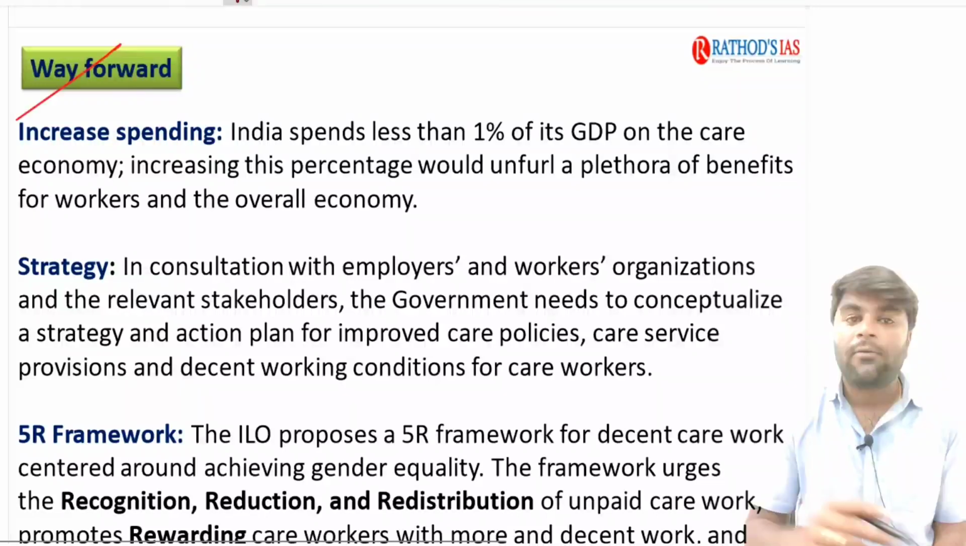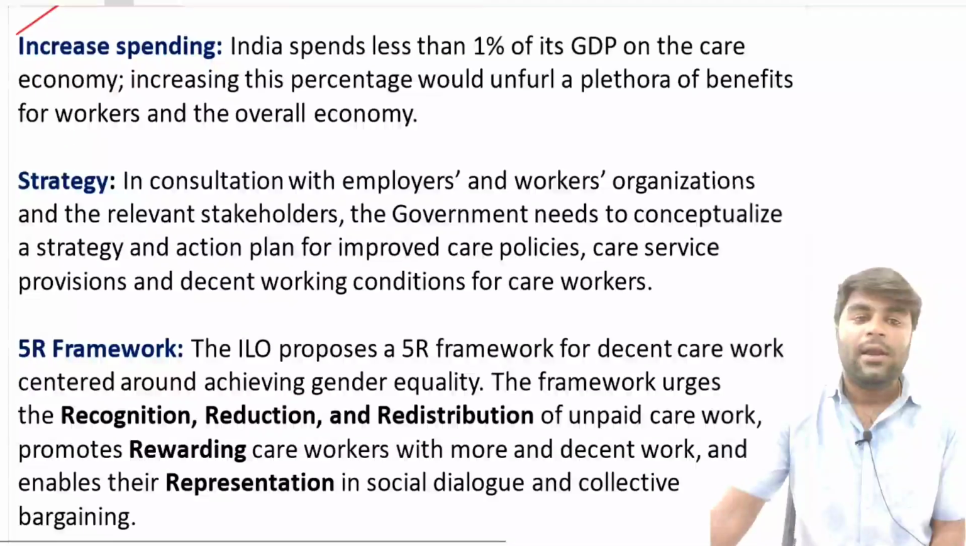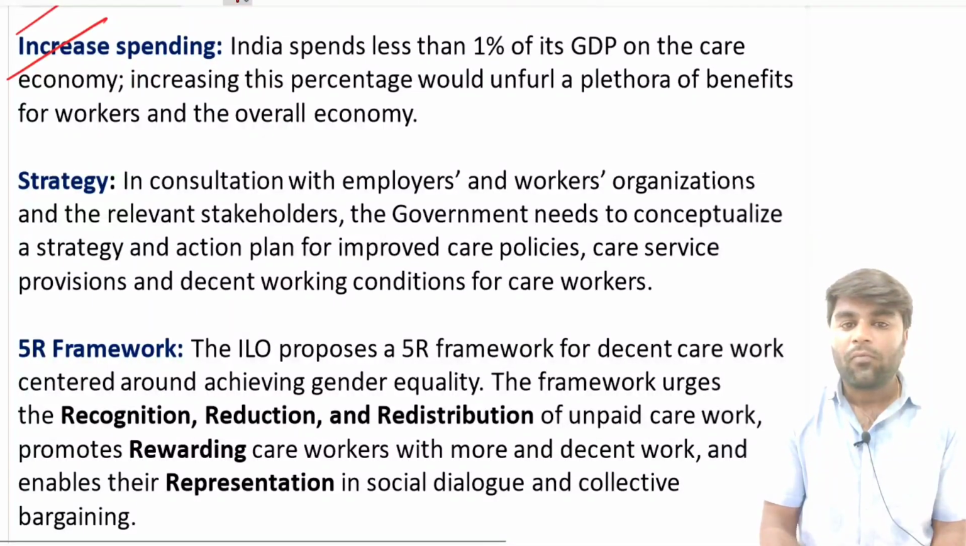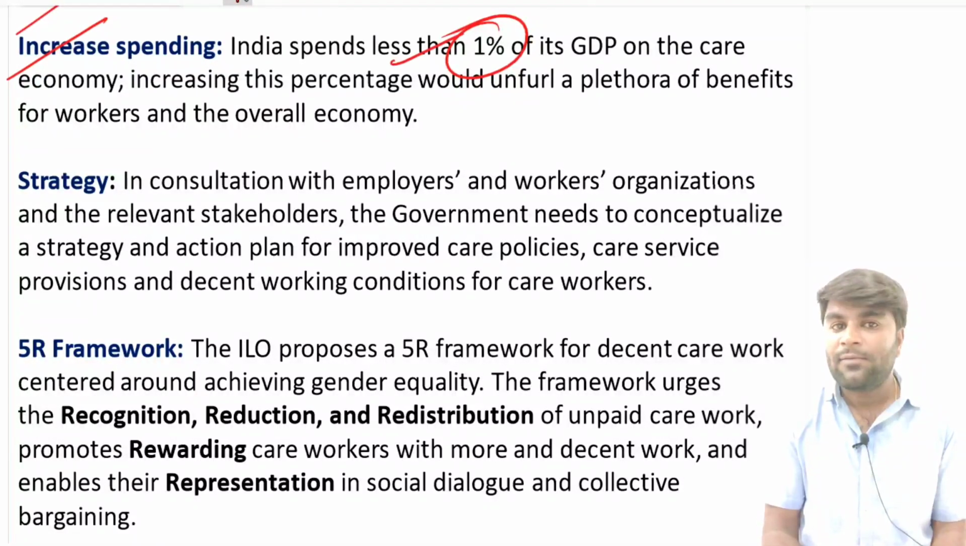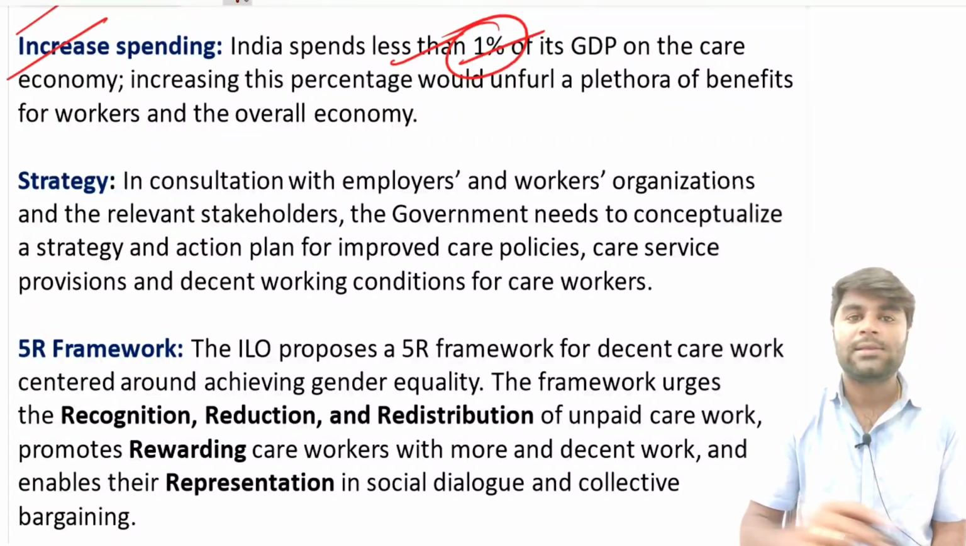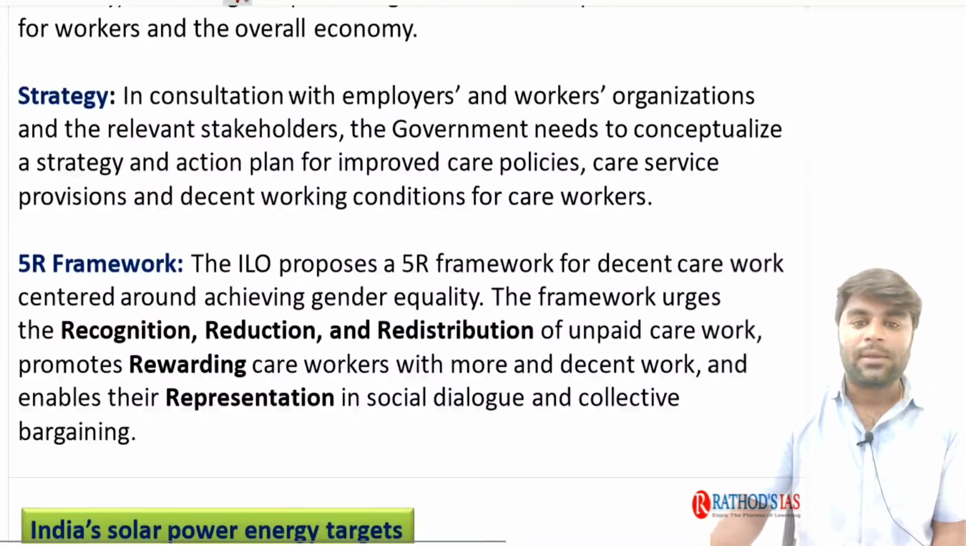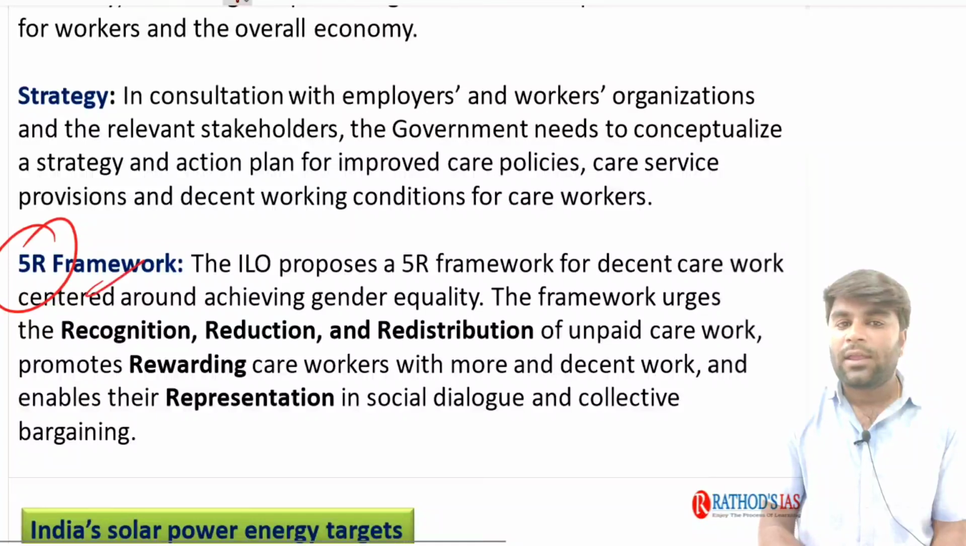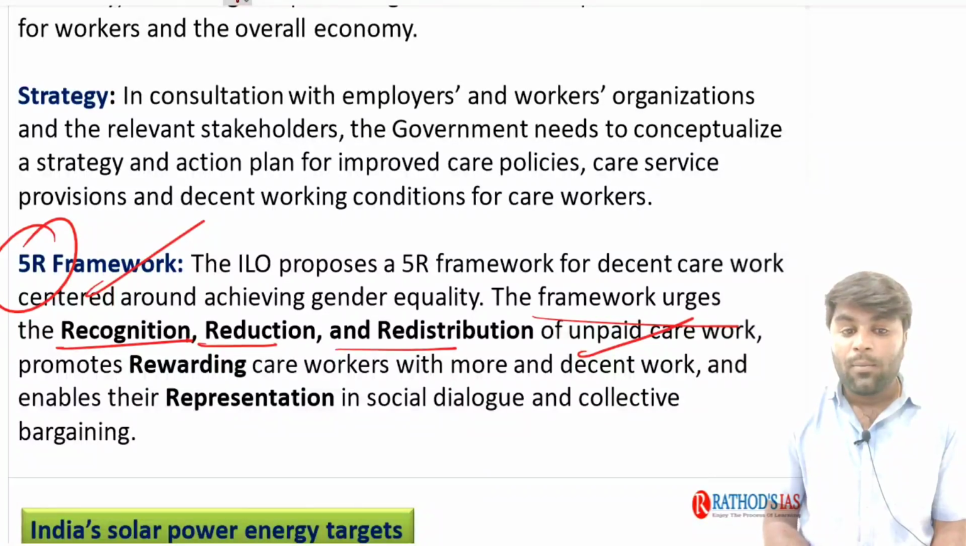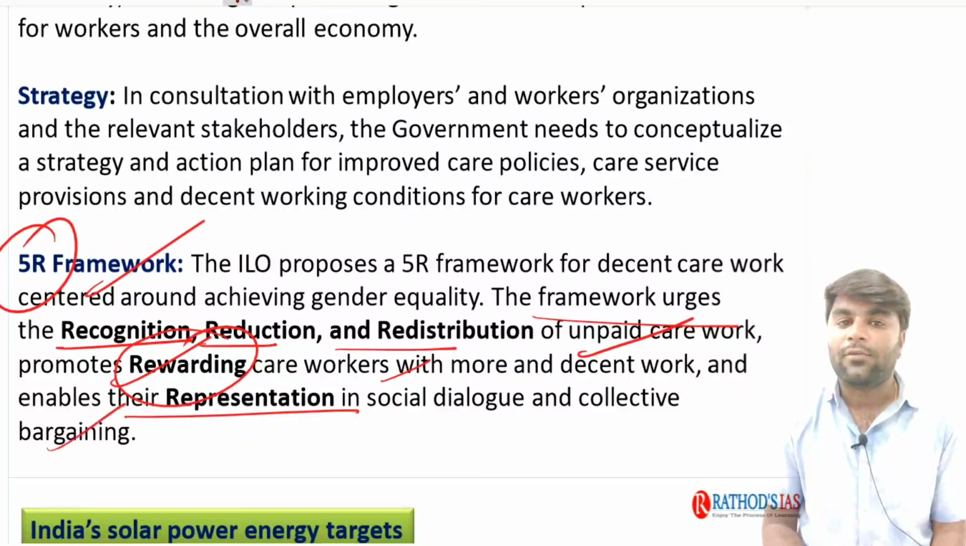Now, when we look at the way forward, in order to reduce these gaps, we need to increase spending. Currently, we are spending less than 1% of GDP, and we need to enhance it to more than 1% of GDP. Now, there is the 5 R's framework given by the ILO: recognition, reduction and redistribution of unpaid care work, promoting rewarding care workers with more and decent work, and enabling their representation in social dialogue and collective bargaining.